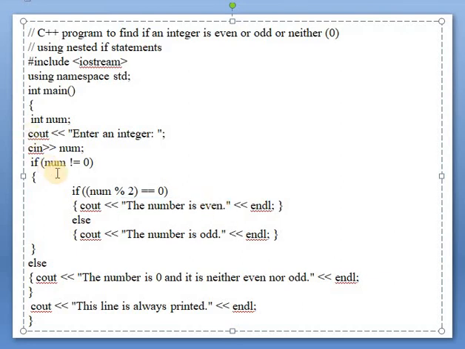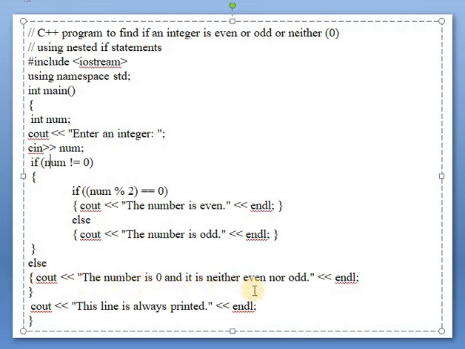Okay, and suppose we take the value 4. 4 is not equal to 0, it is true, so it will come here. 4 modulus 2 is 0 because 4 is divided by 2 and the remainder is 0, so the number is even, that is 4 is an even number. If we take the number as 5, 5 is not equal to 0, it is also correct. 5 modulus 2 equal to 0 is false because 5 modulus 2 is 1 and 1 is not equal to 0, so in that case the number is odd, means 5 is odd.